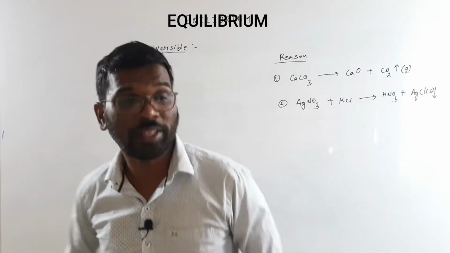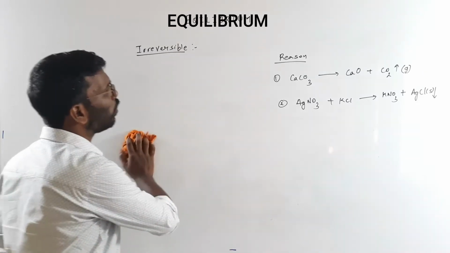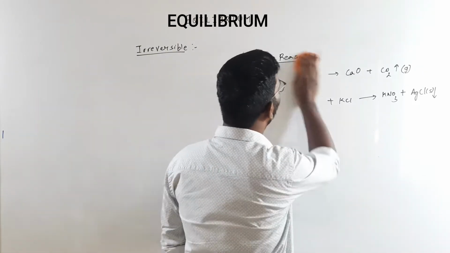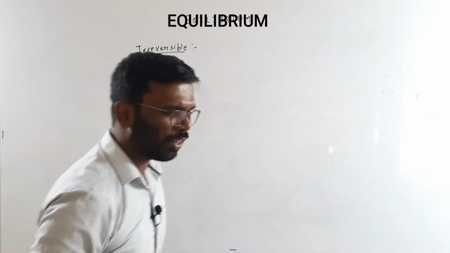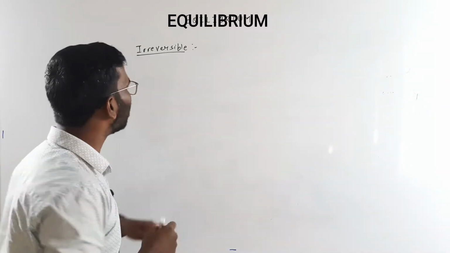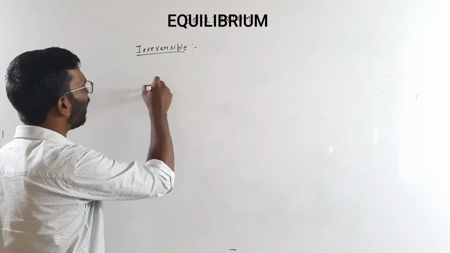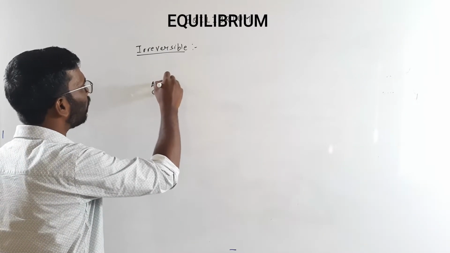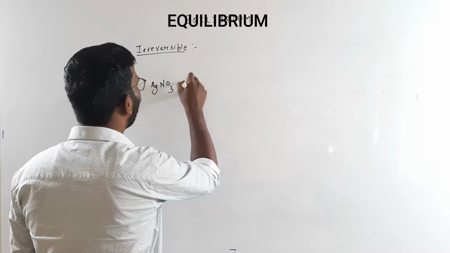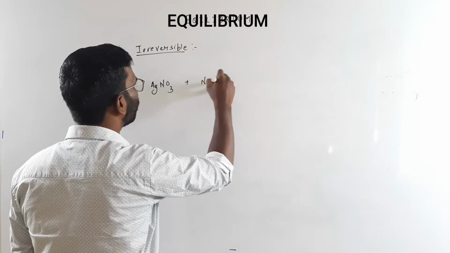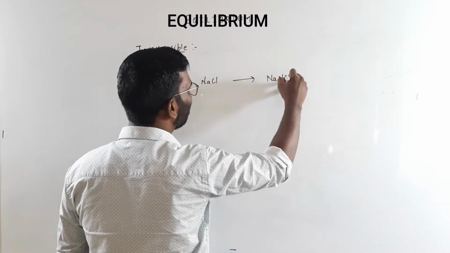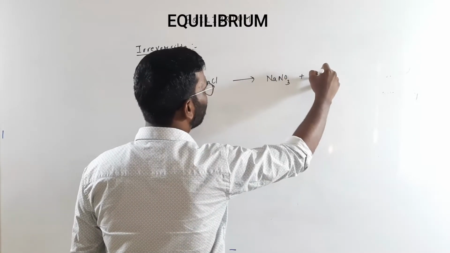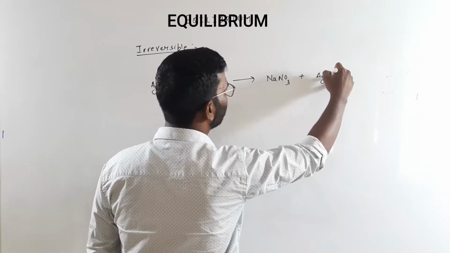So an irreversible reaction doesn't lead to equilibrium. There is no equilibrium taking place in an irreversible reaction. There are certain reactions; I will just write them. Let's take AgNO3 and sodium chloride getting converted to NaNO3 and AgCl.